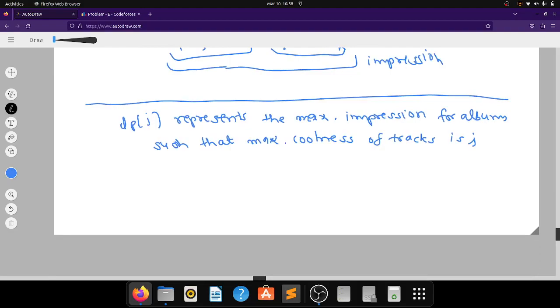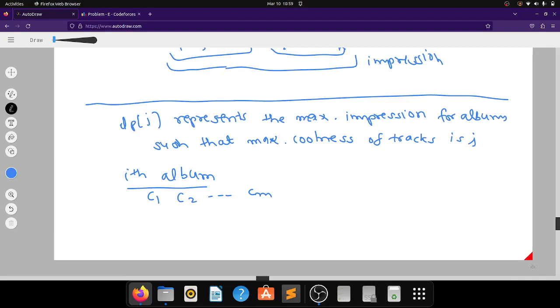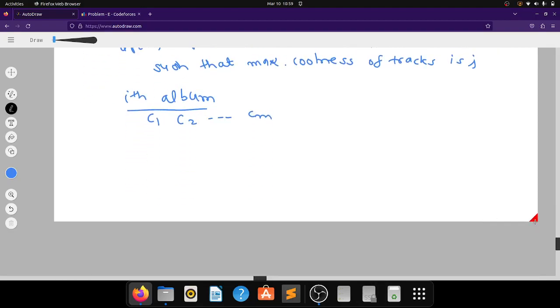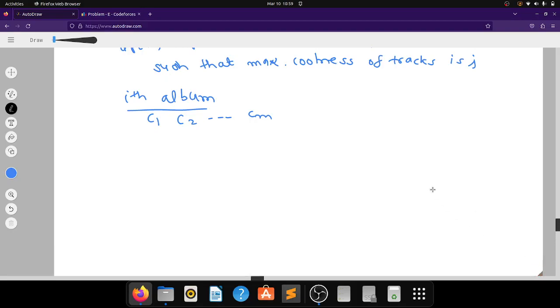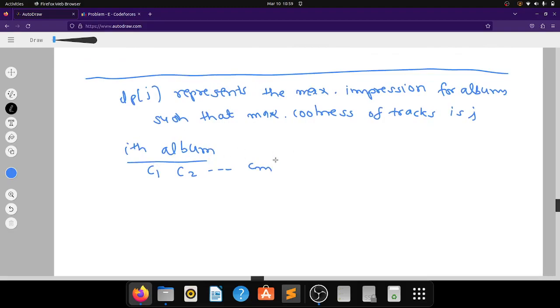Let us say currently we are on the ith album, and we would like to update our dp state. Let us say its track coolness values are c1, c2, and so on, and it has m tracks. We would like to update our dp state for this album.